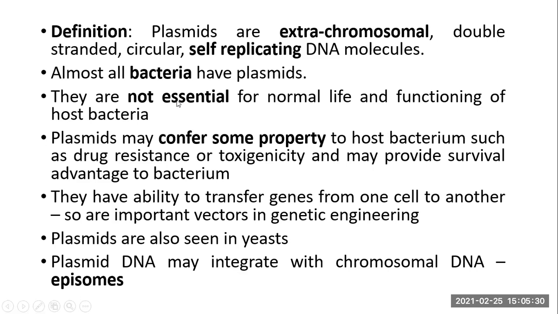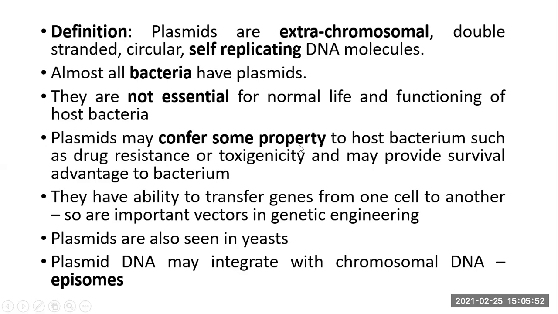Although the bacteria possess plasmids, plasmids are not essential for normal growth or life or functioning of the bacteria. But plasmids do possess certain genes which will give some character, some property to the host bacteria.